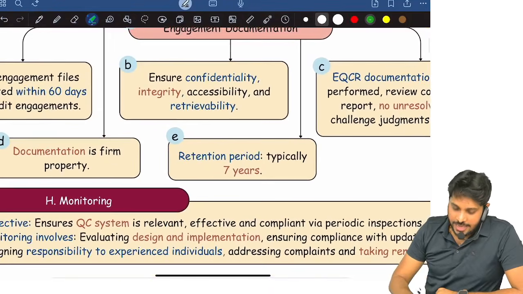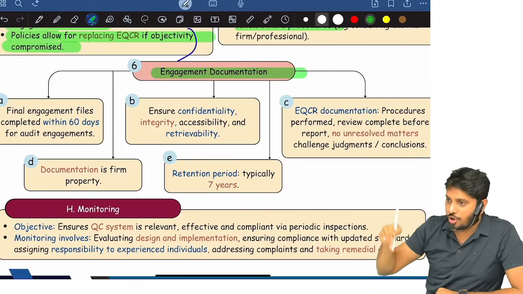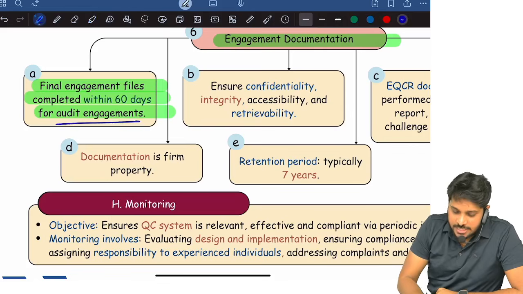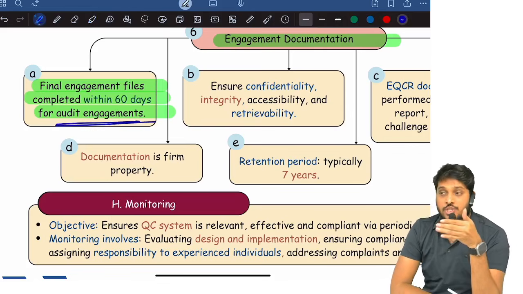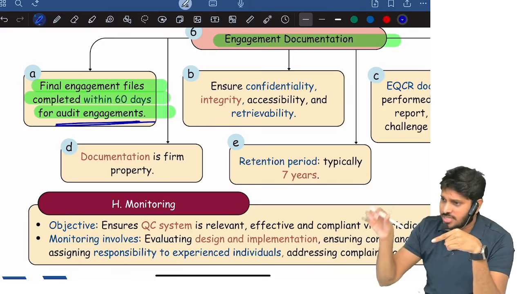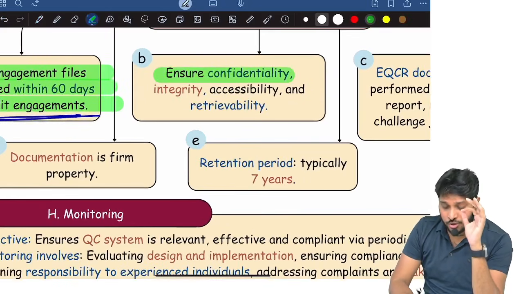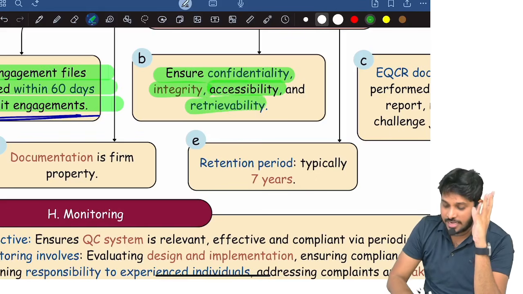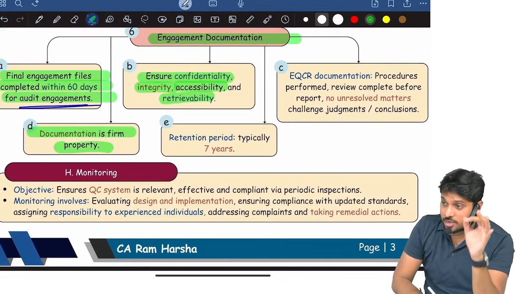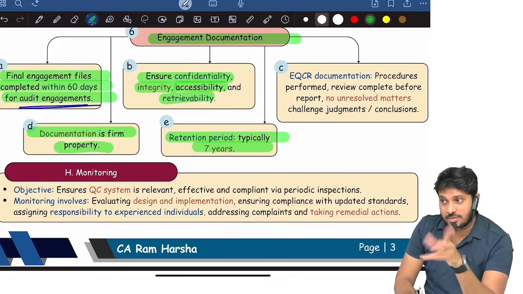Next, engagement documentation. The final step in engagement performance is documentation. So the final engagement files must be completed within 60 days in case of an audit engagement. The firm has to establish a deadline for documentation. For audit it is 60 days. For other engagements the firm has to set the criteria. Next, the documentation has to ensure confidentiality, integrity, accessibility and retrieval. Further, remember, the documentation is the property of the firm. The documentation is retained for 7 years from the date of the audit report or group audit report, whichever is later.